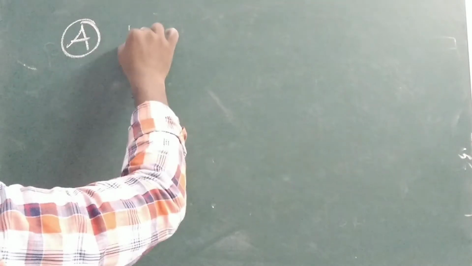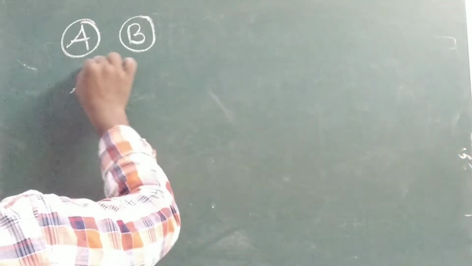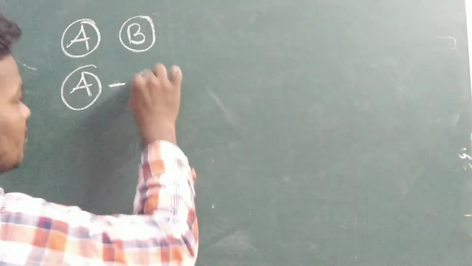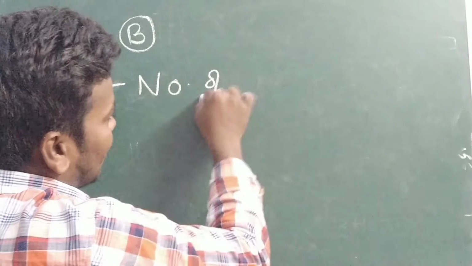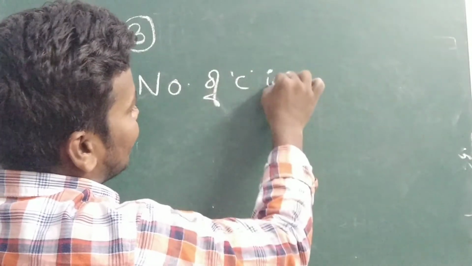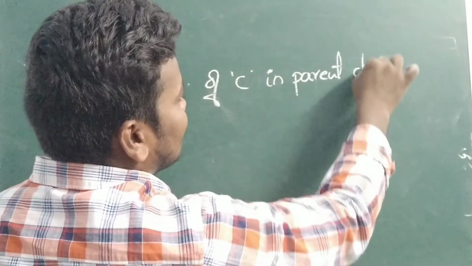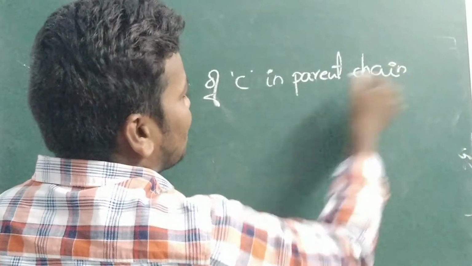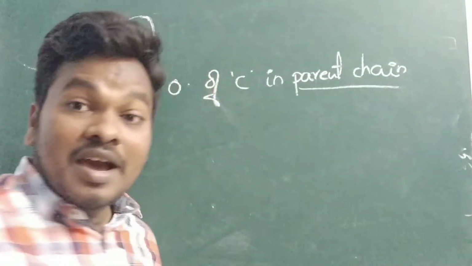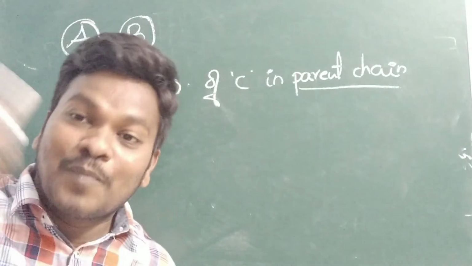So A and B is the formula. What is the formula? A and B. What is meant by A? A in the sense number of carbons in parent chain. What is the number of the carbons in the parent chain?